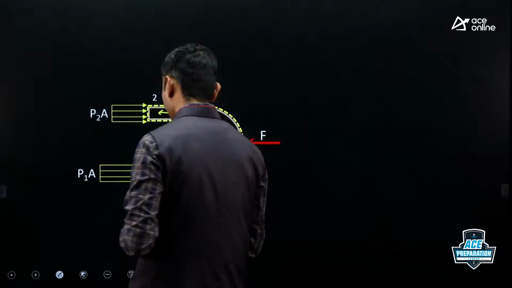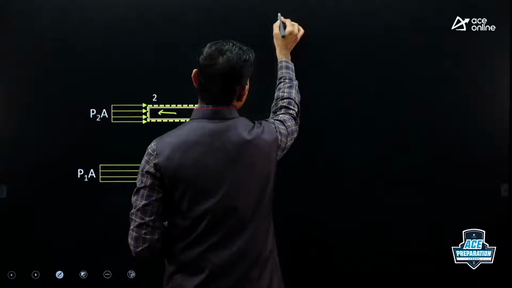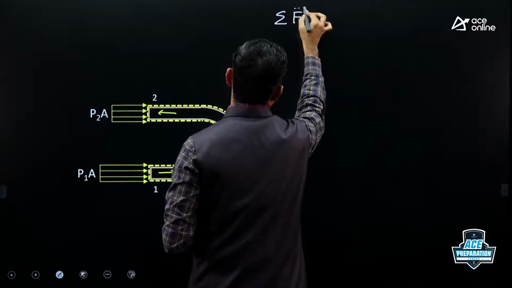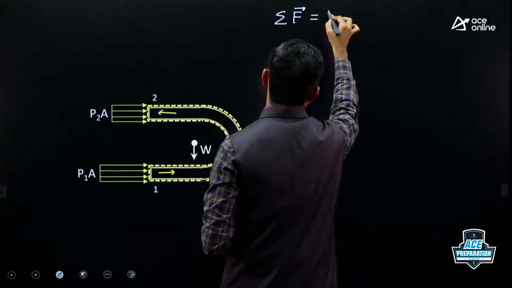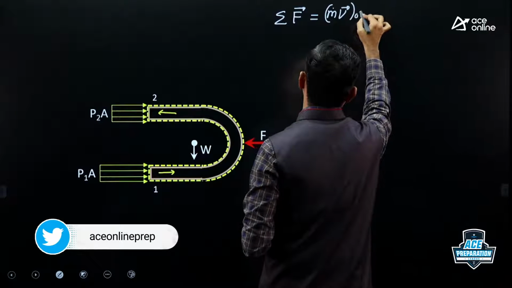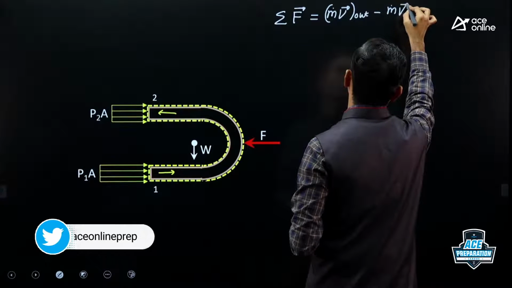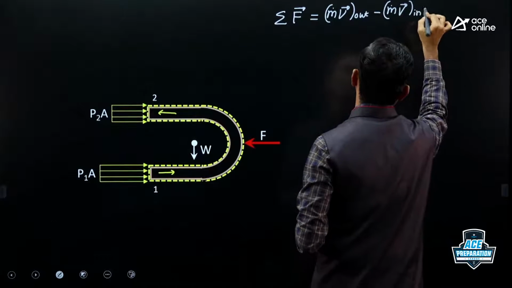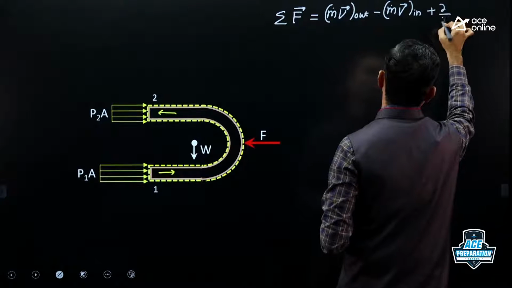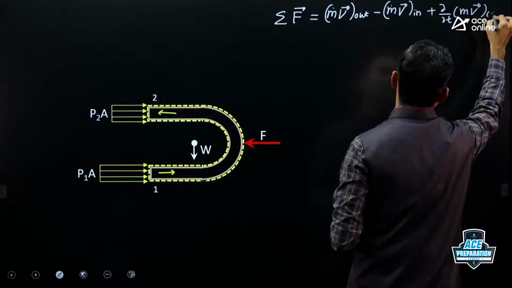So we'll apply momentum equation now. So momentum equation is vector sum of all forces is equal to m dot v out minus m dot v in plus dou by dou t of mv bar inside control volume.